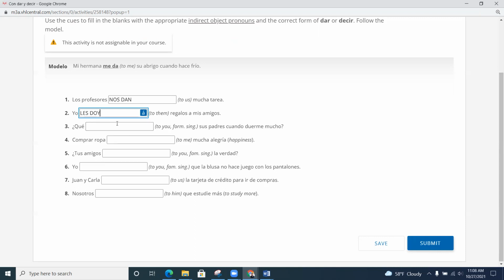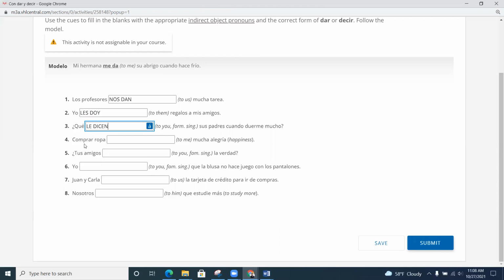Bien. 3. Que blank to you, formal singular. So that's saying usted. So, que blank sus padres cuando duerme mucho. Okay, pausa. And we're back. So this was a little trickier. So it would be le, because that's to you, formal singular. So a usted. And when you sleep a lot, so what do your parents say to you? So le dicen, ¿qué le dicen sus padres cuando duerme mucho? Usted. That one was a little tricky, but you can think about that for a moment.